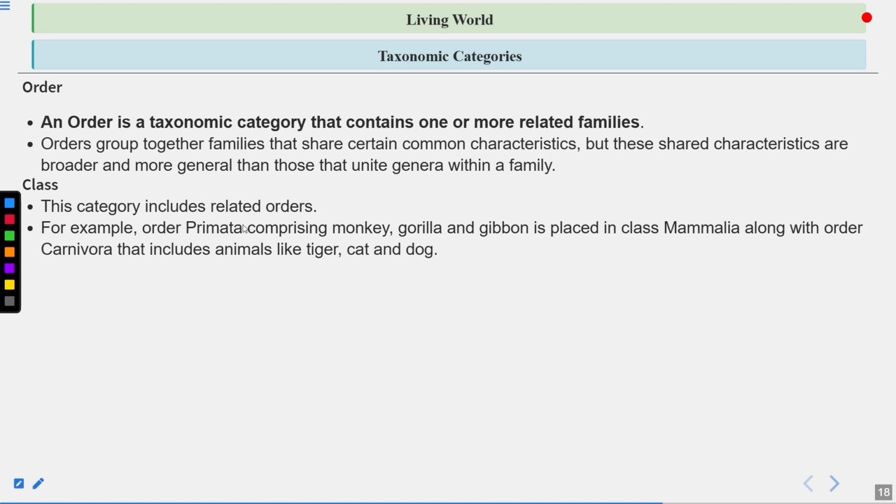For example, order Primata comprising monkey, gorilla, and gibbon is placed in class Mammalia, along with the order Carnivora that includes animals like tiger, cat, and dog. Class Mammalia has other orders also, such as Rodentia, which includes rodents. Then you have the order Primata also. Then you have the order Chiroptera, which includes bats and many more.